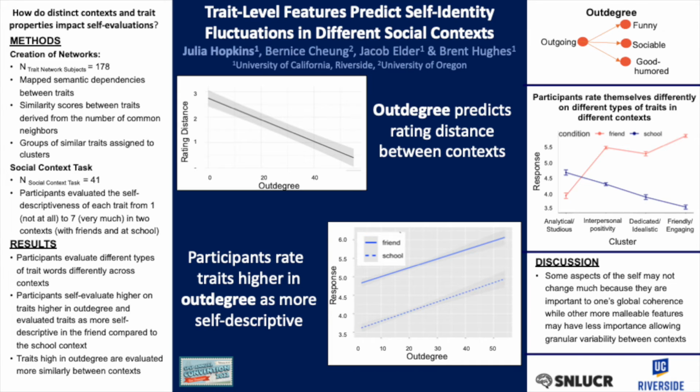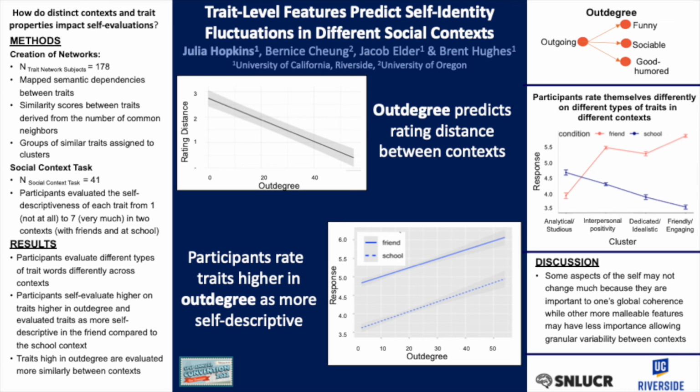Next, we wanted to know how out degree impacted self-evaluations. The figure in the bottom middle pane shows that people self-evaluate higher on traits that are high in out degree. This has implications that people may want to be evaluated as more descriptive on positive traits that are more influential to the network. Participants also evaluated traits as more self-descriptive in the friend context compared to the school context. This lends evidence that context-specific details may influence how people will represent themselves in each situation.